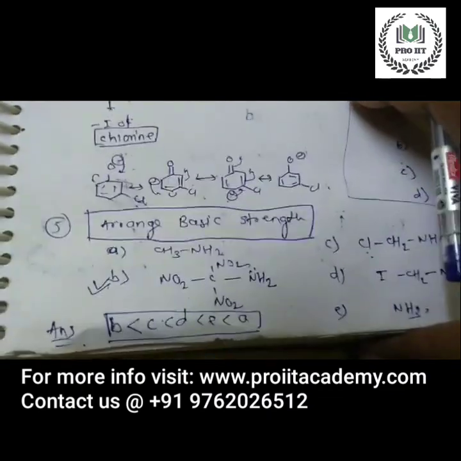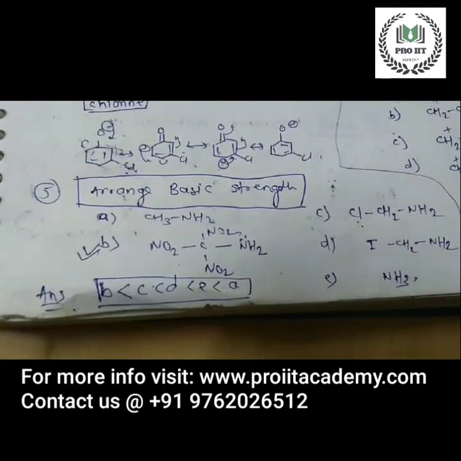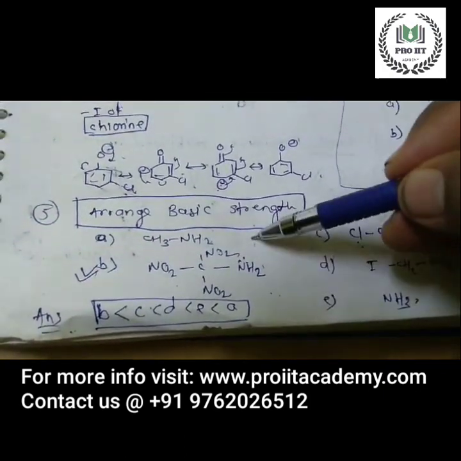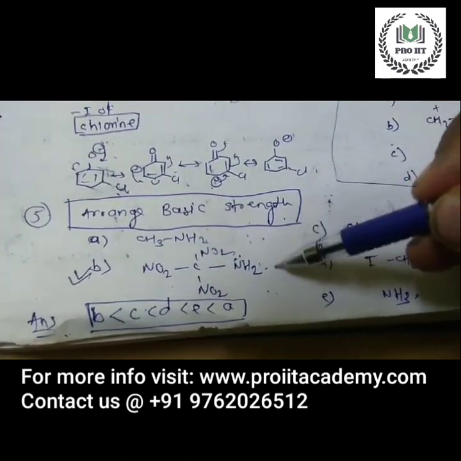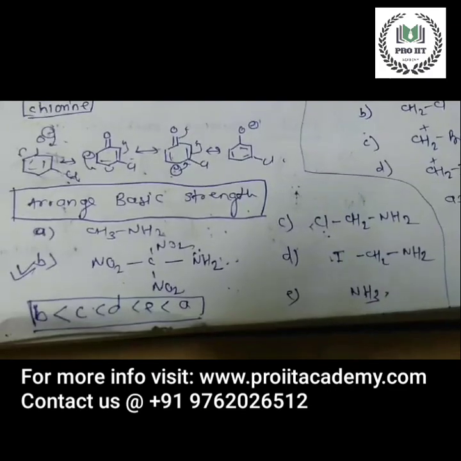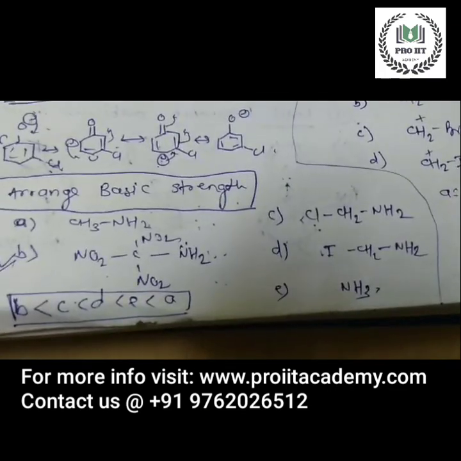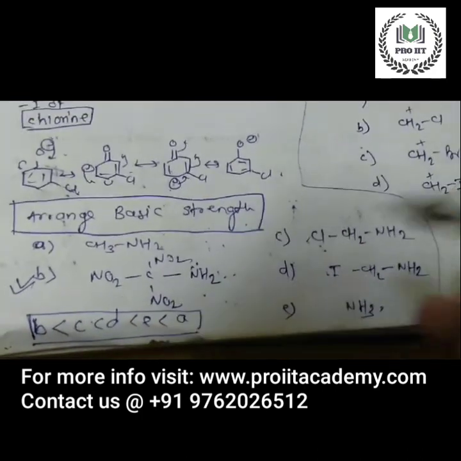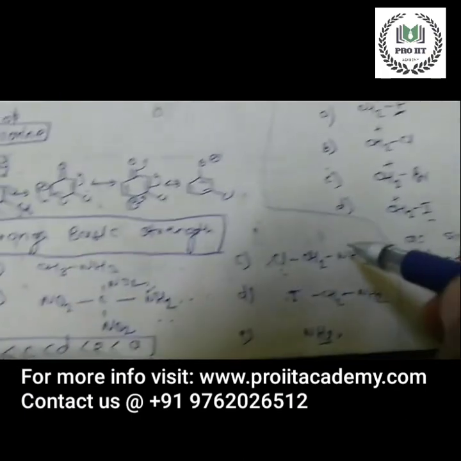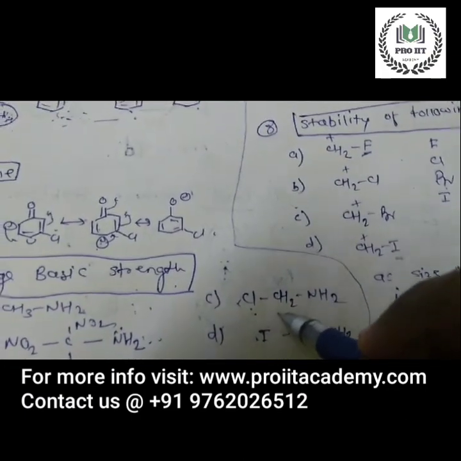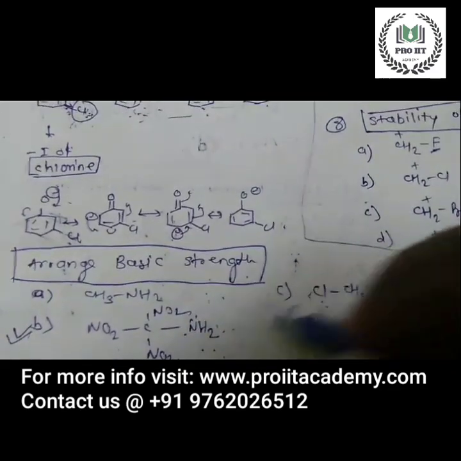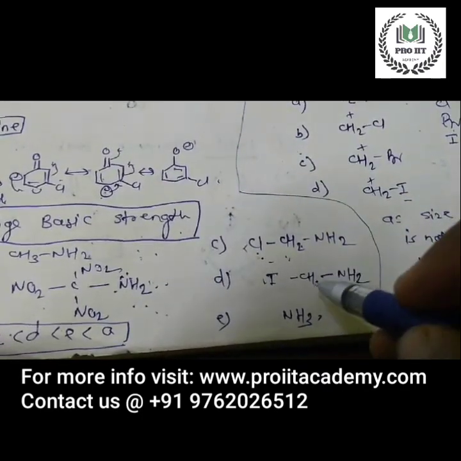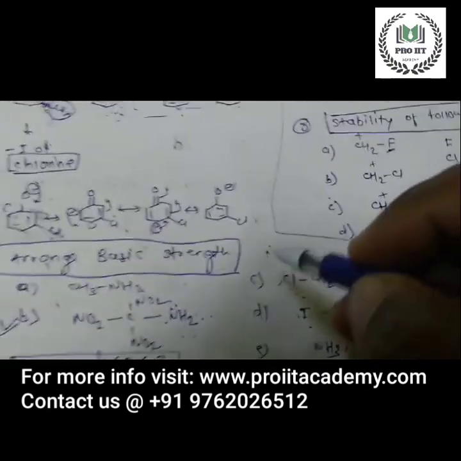Okay, number 5 question. Arrange the basic strength. A, B, C and D. Option A is methylamine, option B is trinitroethanamine, option C is chloromethanamine, and D is iodomethanamine. Okay, so what is the basic strength?